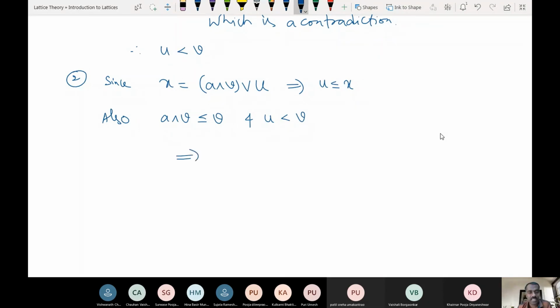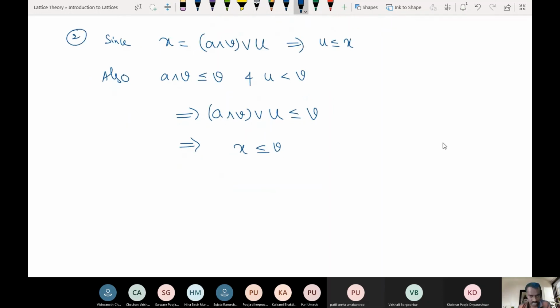This implies A meet V join with U is also less than or equal to V. If this one is less than V and U is also less than V, then the join is also less than or equal to V. This is nothing but X, so X is less than or equal to V. Hence, what we proved is that X is actually between U and V. Similarly, you can also show this for Y as well as Z.